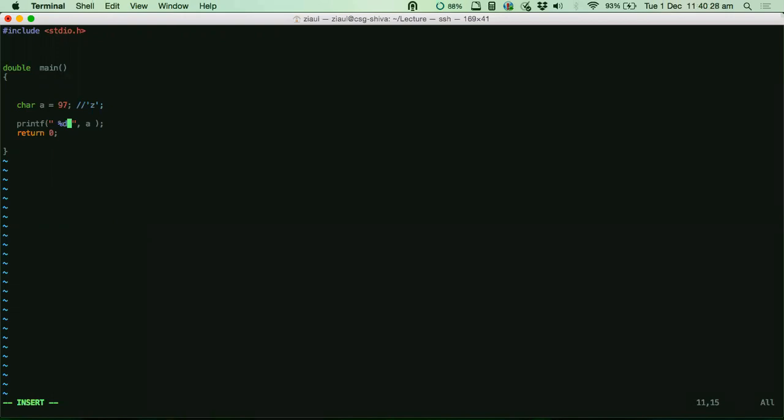Sir, in the program we have written double main. Does the double in main have some significance, or is it only the size? It has no significance. Just put it as int or void. No one uses double main in this way.